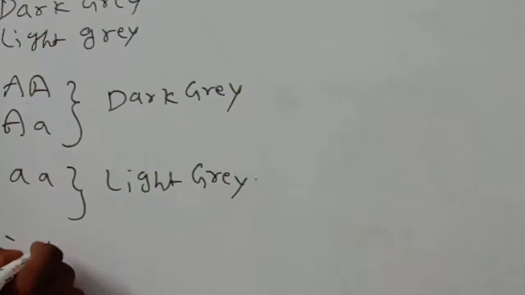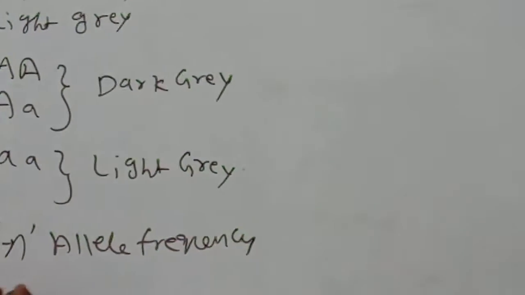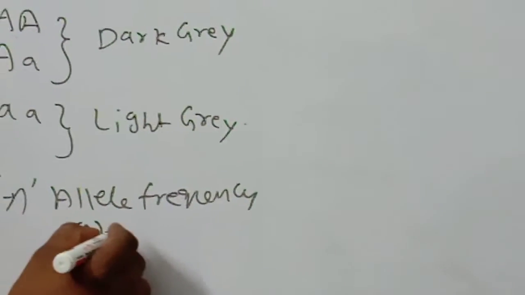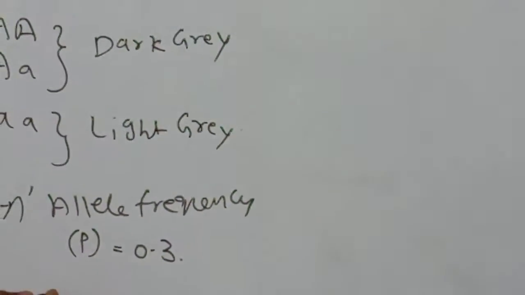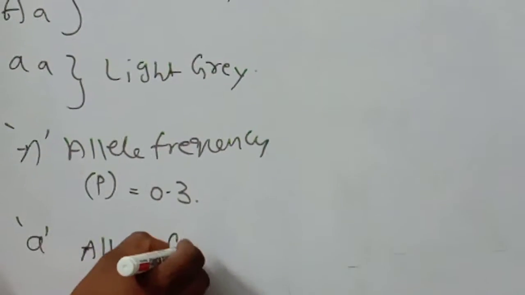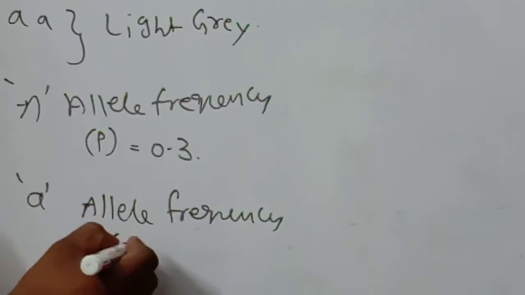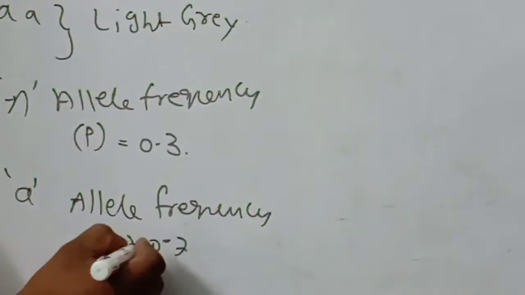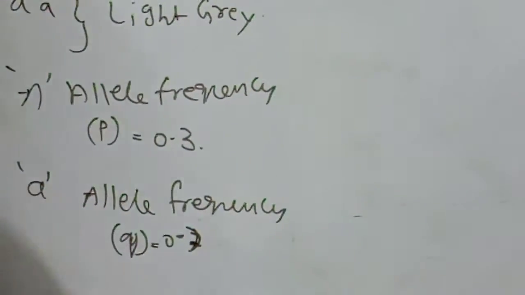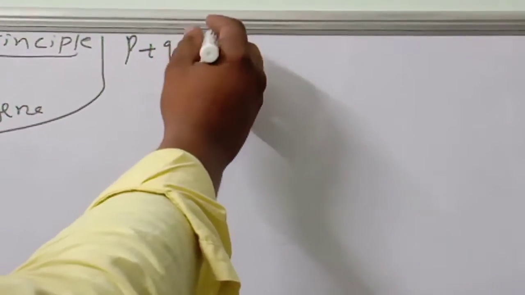The A allele frequency, nothing but P, is 0.3, and the small a allele frequency, come on, tell, will be considered as Q, 0.7. So 0.3 and 0.7. Observe very carefully, children. What I said: P plus Q is equal to 1.